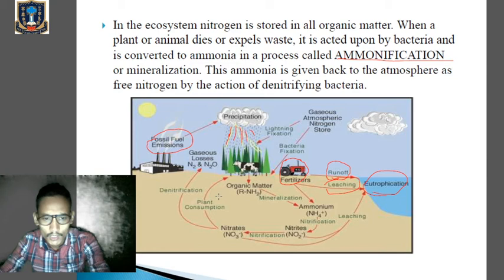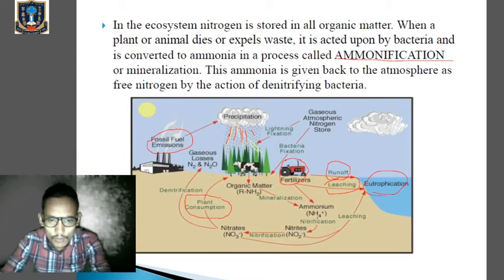Or let's say those nitrogens can be consumed by the plant. There will be plant consumption. Clear? Now we can see the animal over here. The animals will utilize those plants. They will consume those plants, and during this process you can see over here organic matter. That means there will be excreta given out by these animals.